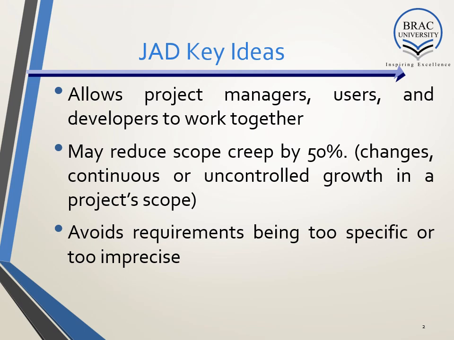So it may reduce scope creep by 15%. It also avoids requirements being too specific or too imprecise, because if we make a requirement very specific, it will be difficult to make any change. So we have to keep in mind that there will be changes in requirements, but we have to minimize them.